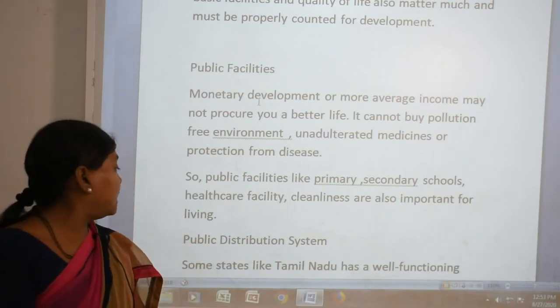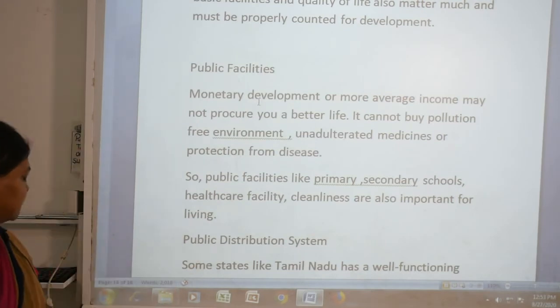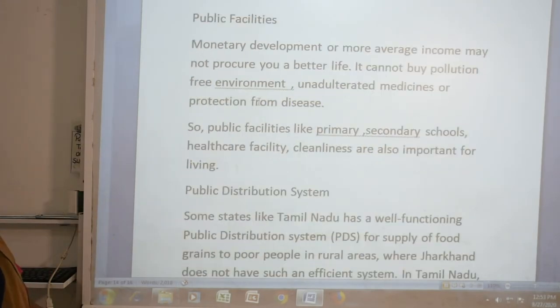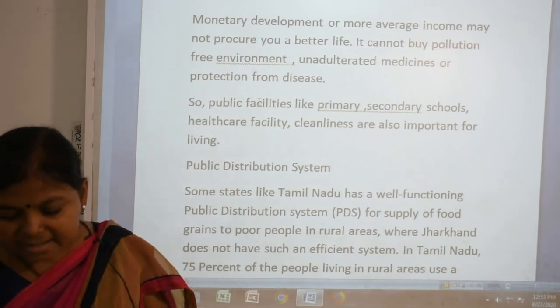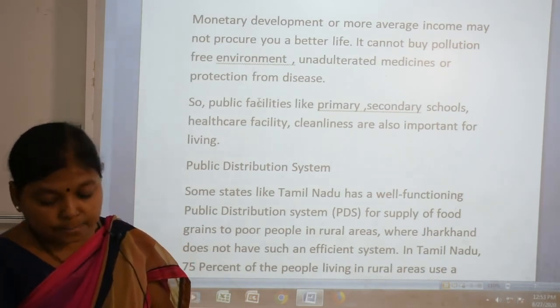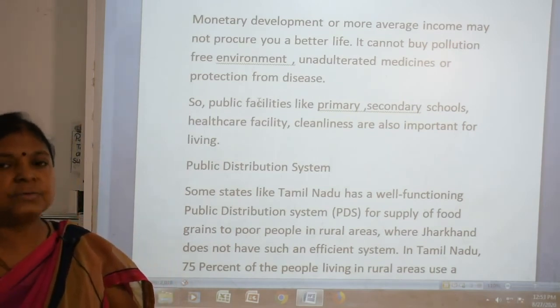These are also important for the living of the people. Public Distribution System, PDS. What is called the public distribution system? PDS means the government is providing food materials at a subsidized rate to the people.